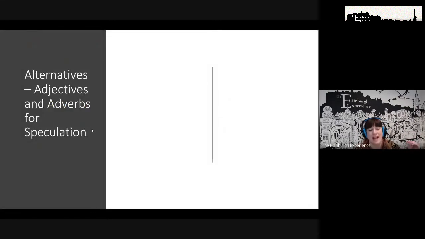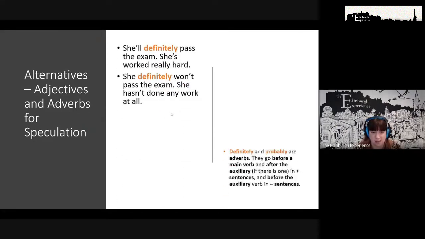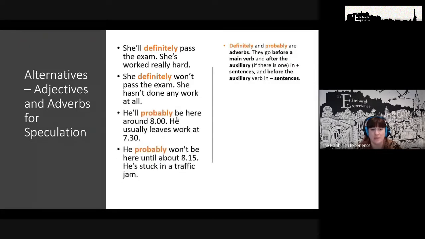And then some adverbs that we can use for speculation. And this is such a great way to speculate. And it's something that I never hear, or I don't usually hear students produce, are the words definitely, okay, and probably. Yeah. And these are 2 brilliant words to bring into your speaking and your writing, which are not complicated to use, but I don't usually hear students using them. Okay. So these are both adverbs. Please be careful of the position of where they go.